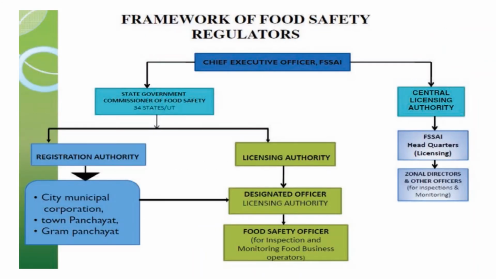This is the framework of FSSAI. It has a chief executive officer. Then it comes under the control of state government and central government. The registration authority, licensing authority, designated officer, food safety officer, and their headquarters and the zonal offices.